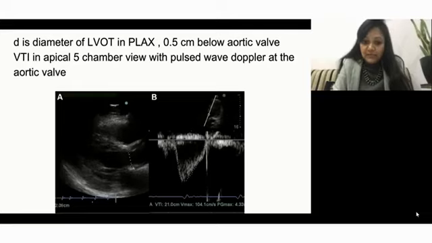Once you press the PWD, you will get such a spectral envelope. Just trace it fully by using the cursor like this, and you will get VTI. It comes automatically. So now the VTI is 21 centimeters, that is, you can take 20 centimeters.